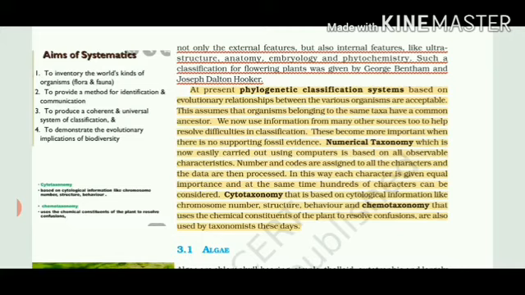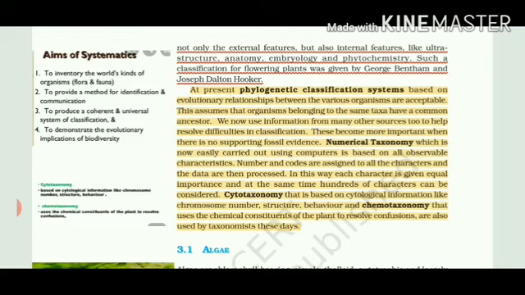But when we dissect the plant, dissect means we cut the plant, and the inside structures are studied under a microscope, those structures are called anatomical structures. Then we come to two kinds of taxonomies. One is cytotaxonomy and the second is chemotaxonomy. Cytotaxonomy is based upon simple cell information.